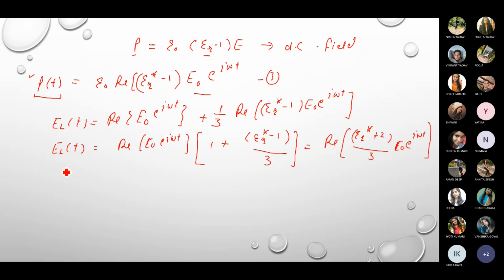Right? And then ELT is equal to, this part here we call the complex electric field.